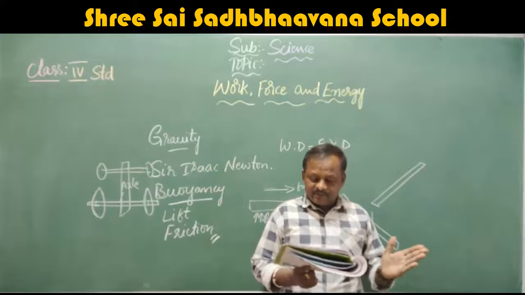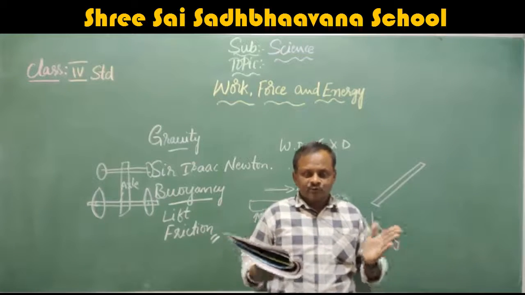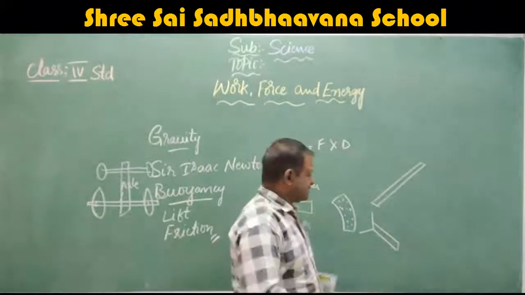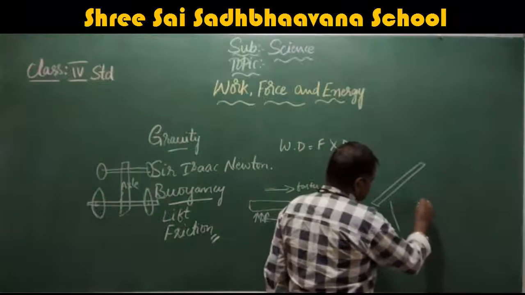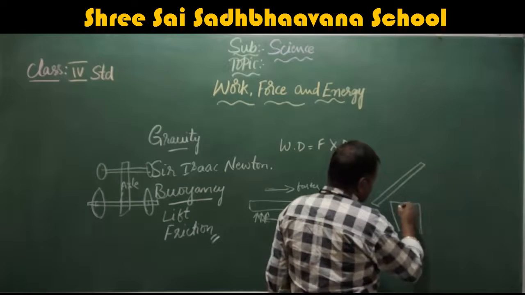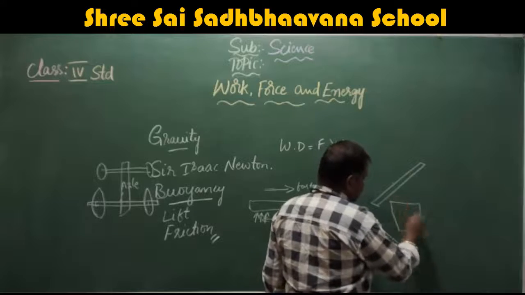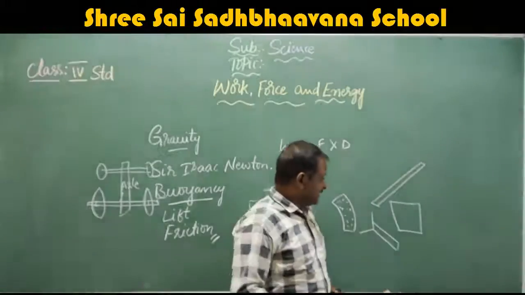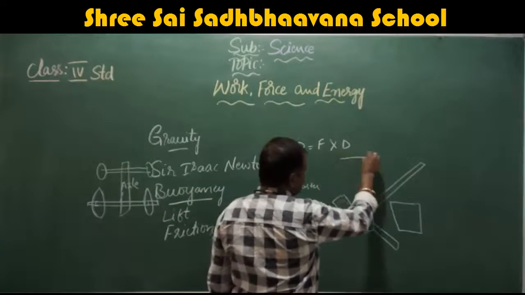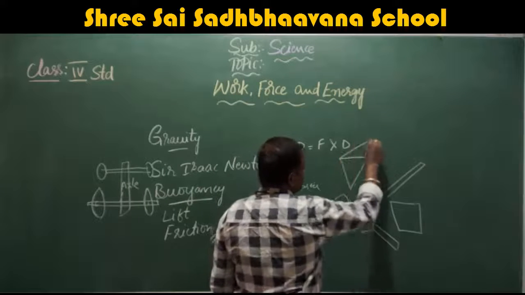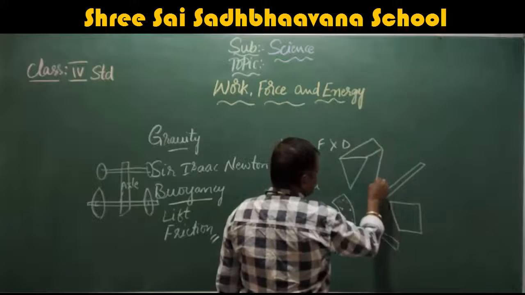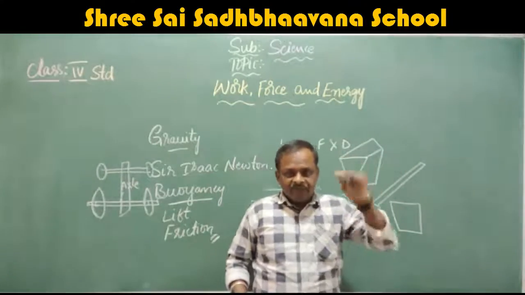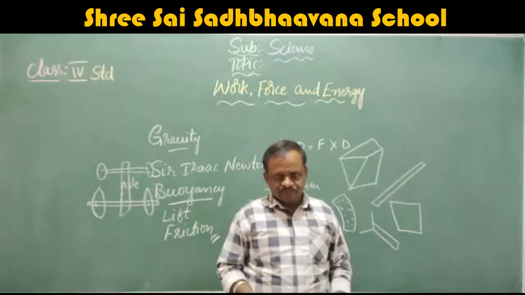Yes, a wedge is a simple machine used for pushing two objects apart. That means making one object into two pieces. Like this, the wedge is there. It has a sharp edge. This is the wedge. It is triangular in shape. If you see the cross side, it is like this. This is put in some wooden piece. If you hit it, it will break into two pieces.